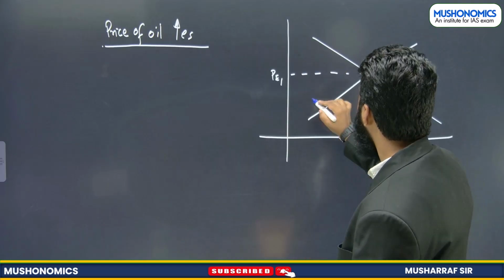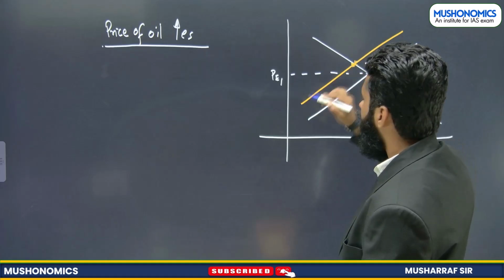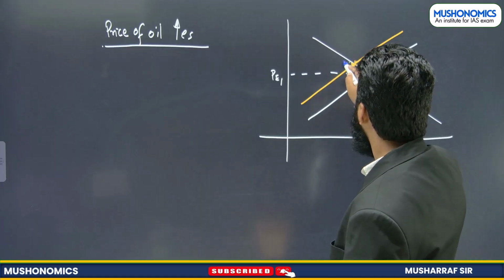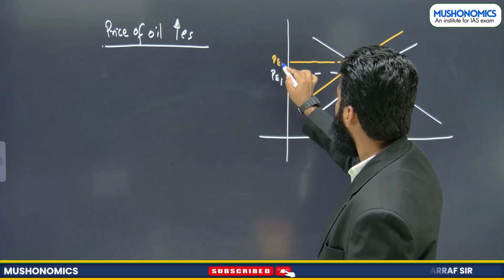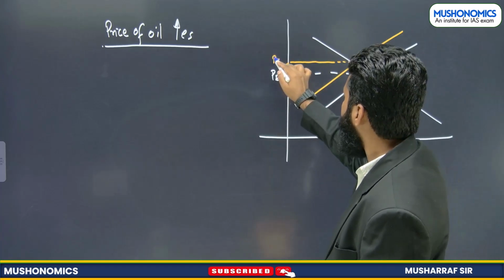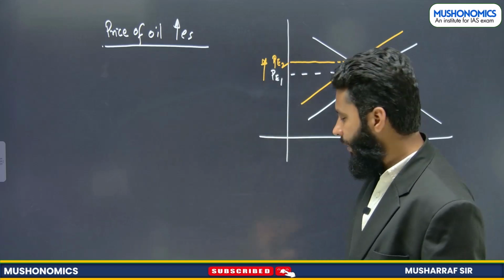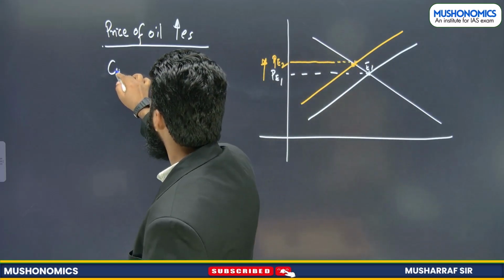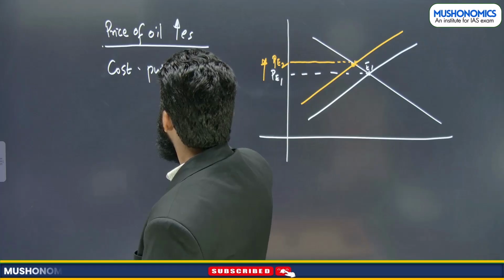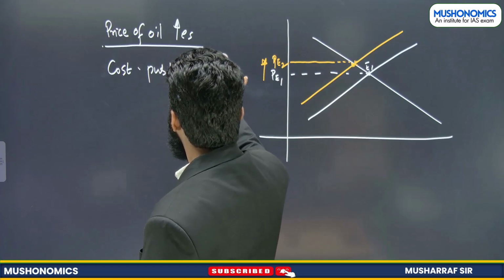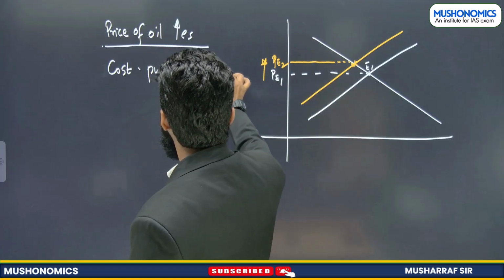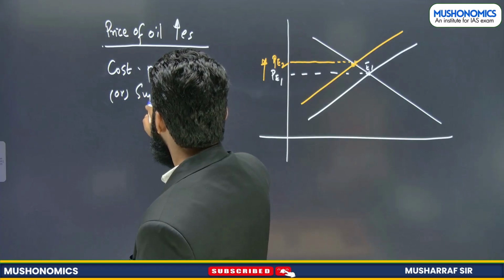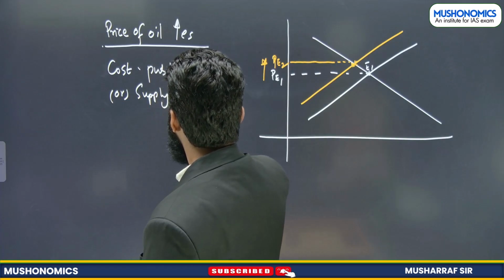Why will it shift towards its left? Because now there will be less supply because profit of the producer is decreasing. So what will happen here? Again, there will be increase in price at equilibrium 2. So price has increased again. Now price has increased because of supply side constraint. So it is known as what? Cost push inflation, or supply side inflation.